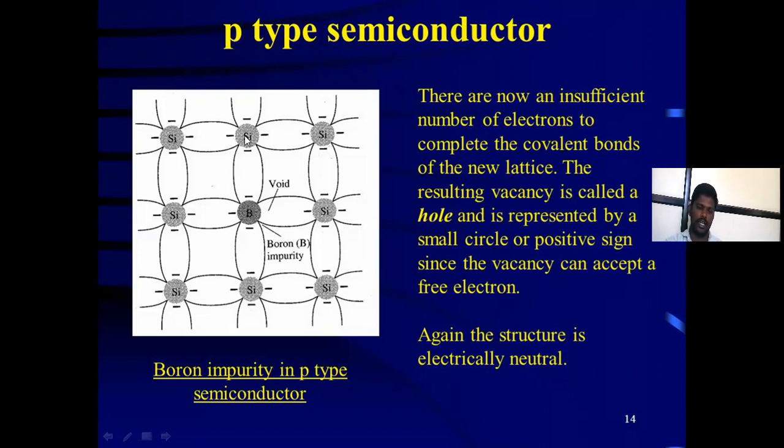Silicon has 4 electrons in its outermost orbit, but in p-type semiconductor a trivalent impurity is added. For example, boron is added. Then the boron outermost orbit has 3 electrons. बोरॉनच्या आउटरमोस्ट ऑर्बिट मध्ये 3 इलेक्ट्रॉन्स असतात.